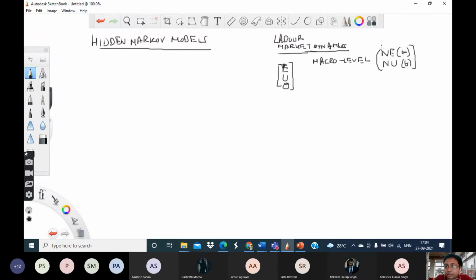These two numbers taken together as a vector were the observations, or the variables, in the macro level models, which directly model the labor market dynamics. But this we had tried to express in terms of a micro level model.